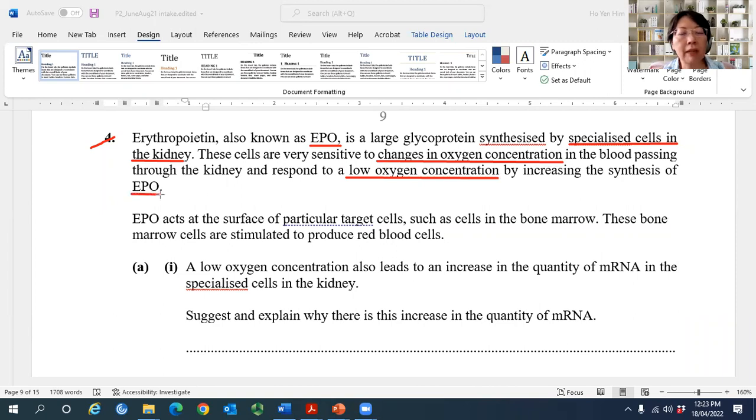That means that as the blood passes by the cell in the kidney, when the oxygen concentration is low, it's going to activate or stimulate those cells to produce more EPO. So what does EPO do?